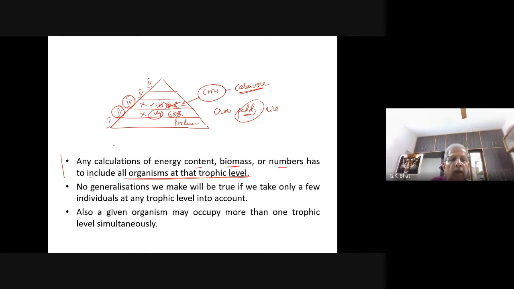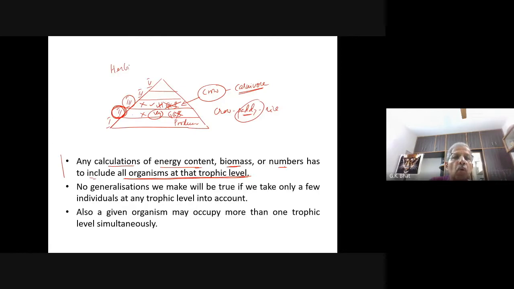So, any calculations of energy content, biomass, or numbers has to include all organisms at a trophic level. What does the second trophic level include?